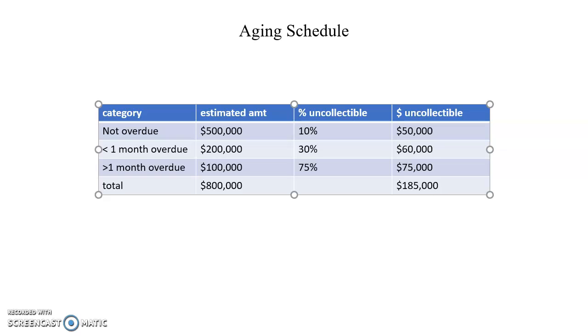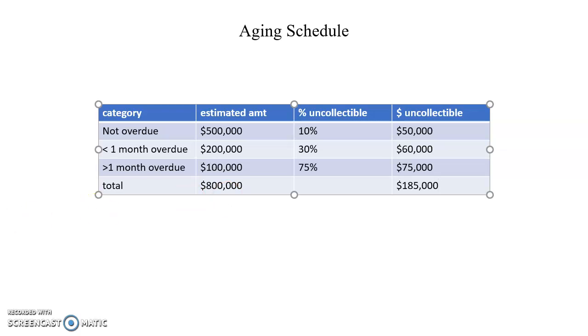So what we just did is, based on these 3 categories, estimate how likely it is that they won't pay their money back, which the company already did. And we use that information to estimate how much money will not be collected. Now, if we add each category of uncollected accounts up, we get this total number, which is the total number that we expect will not be paid back. This is the amount of money we expect not to be paid back by customers on credit. So a total of $185,000 out of the $800,000 of sales we made on credit.